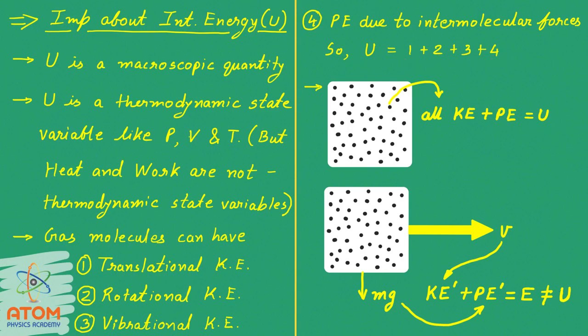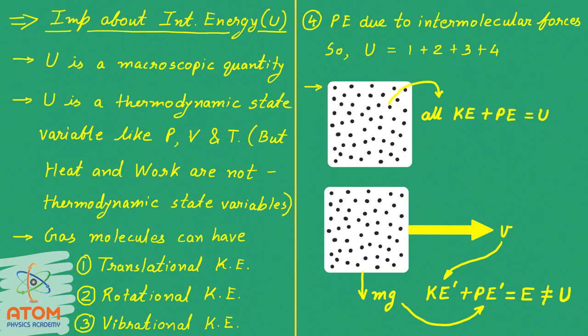So, again, the internal energy of a system is the sum of all the kinetic energies and potential energy of the molecules. Now, here is an important contradiction, I would say. See, this is a container having some gas inside.